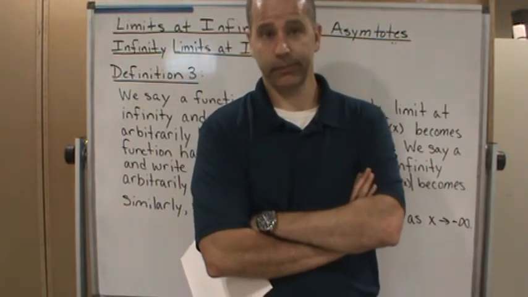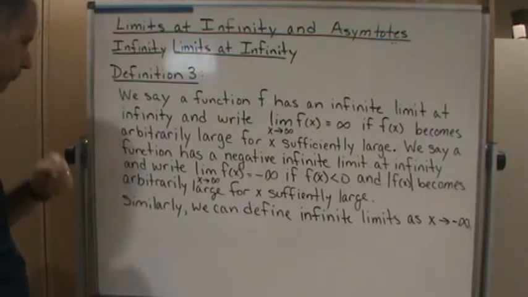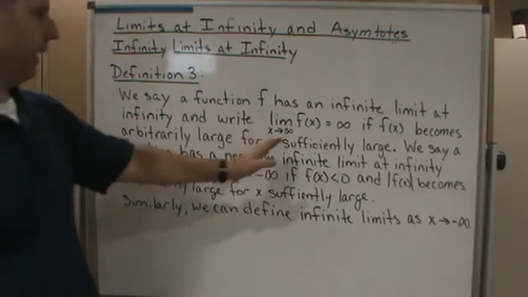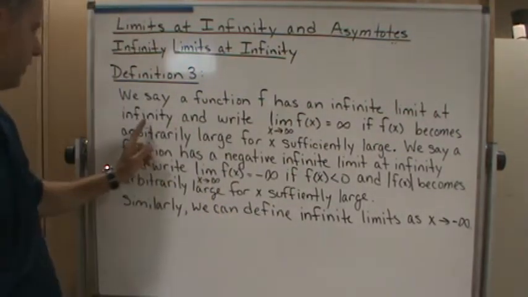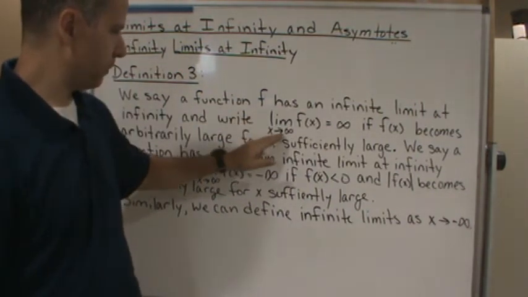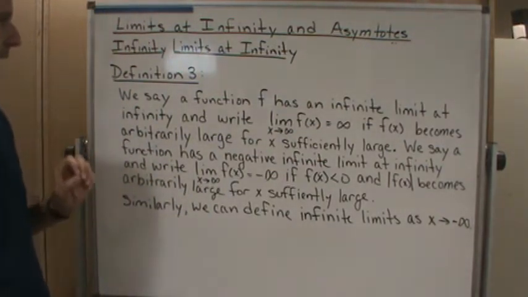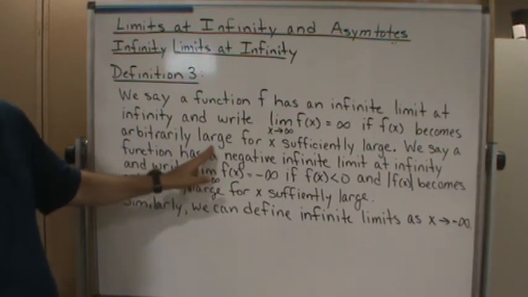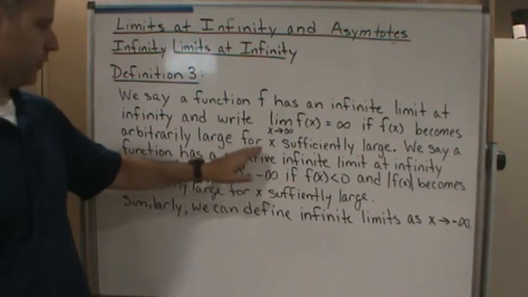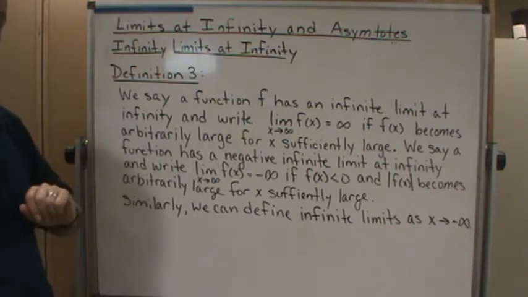Again, we've seen these situations in algebra, but now we're going to informally define what we mean in terms of limits. Okay, so definition 3, again, this is an informal definition. We say a function f has an infinite limit at infinity, and we write the limit this way: the limit as x approaches infinity of f of x equals infinity, if f of x becomes arbitrarily large for x sufficiently large. Okay, so that's one part.